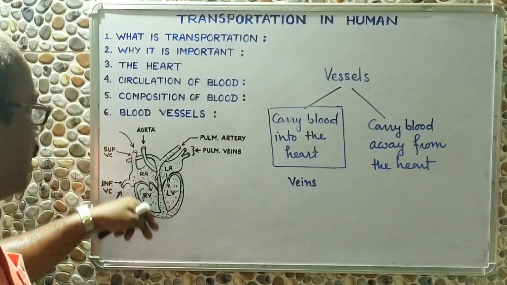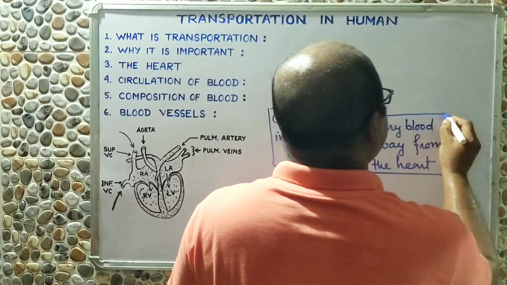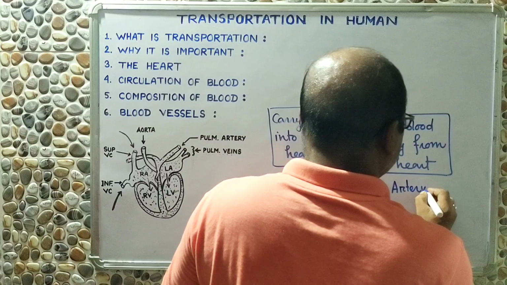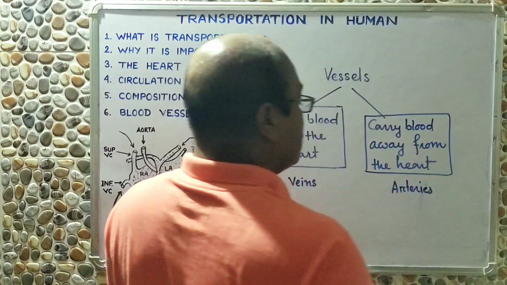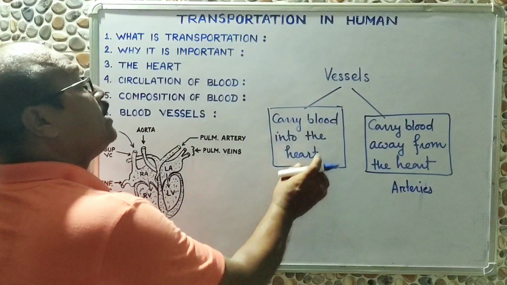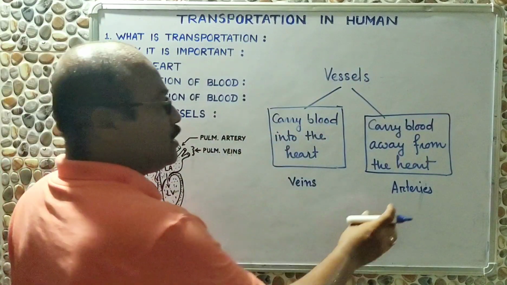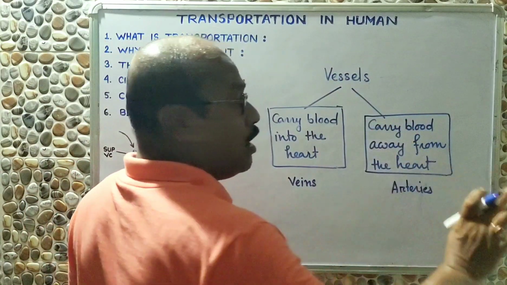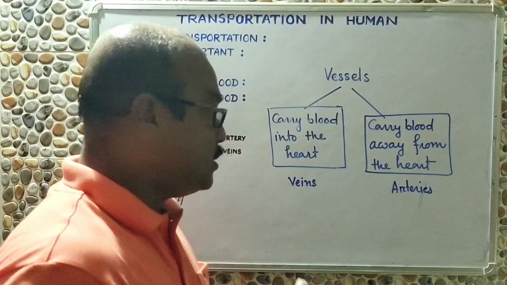And the second type, the blood vessels which carry blood away from the heart, are called arteries. So veins, and in the plural, arteries. What are veins? Veins are those blood vessels which carry blood into the heart. And arteries are those blood vessels which carry blood away from the heart. So that is the only definition of arteries and veins.